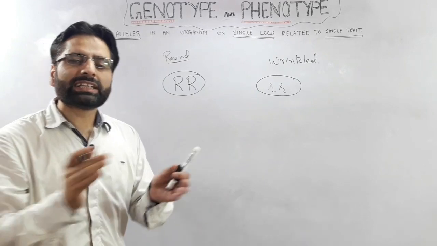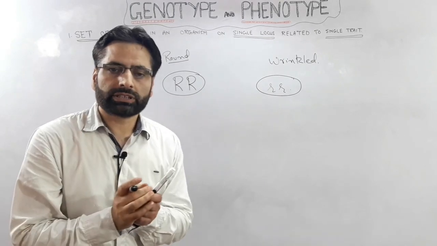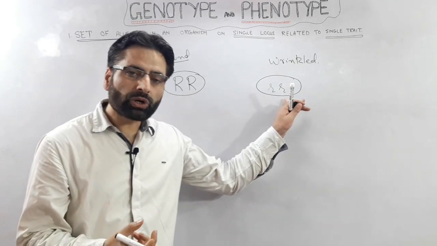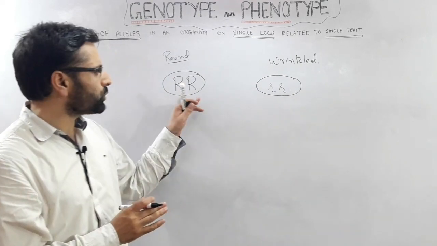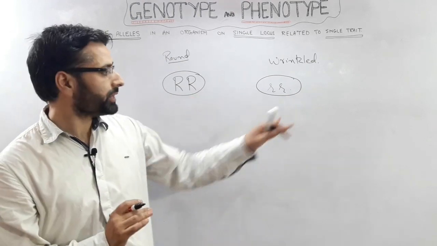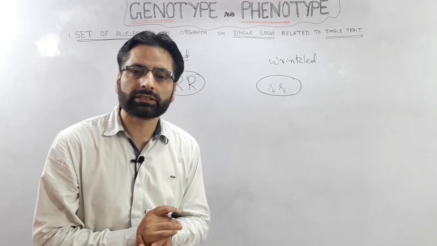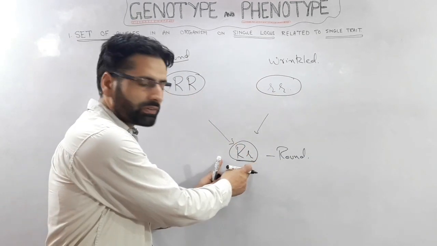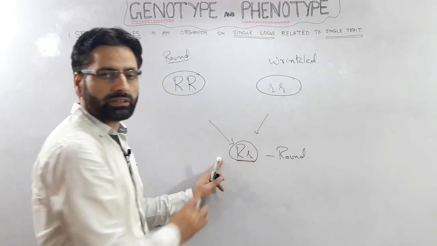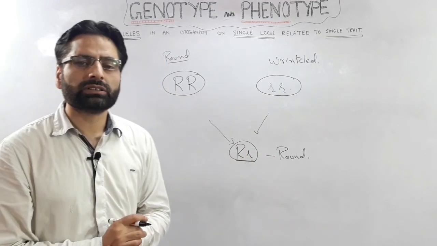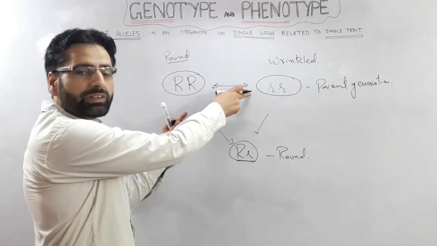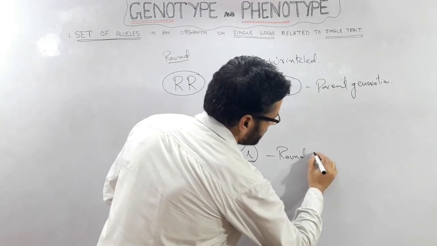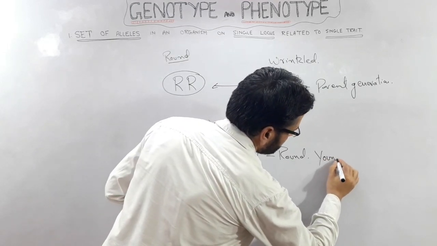Okay, now let us suppose that we have two pea plants. One plant has round seeds and another pea plant has wrinkled seeds, and this is homozygous for the round trait and this is homozygous for the wrinkled trait. When we cross these two parents, we get the first generation that has the round trait and the genotype is capital R and small r. This is the parent generation and this is the younger generation, or you can say the first filial generation.